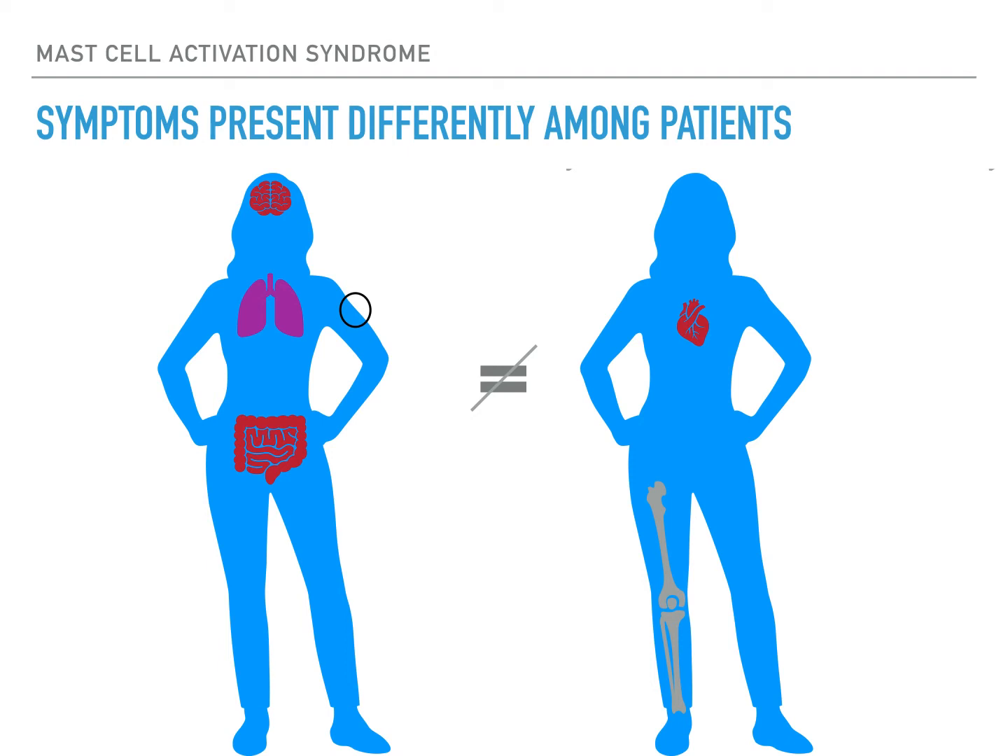Currently, there is ongoing research that is looking into the link between mast cell activation and conditions such as autism, irritable bowel syndrome, chronic pain, multiple sclerosis, and a lot of other inflammatory conditions.